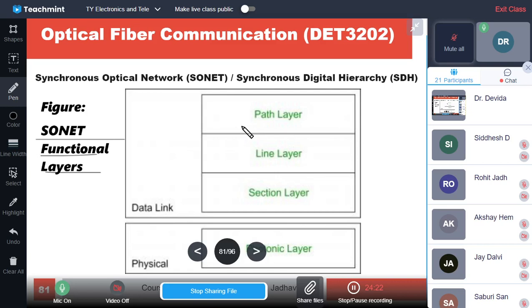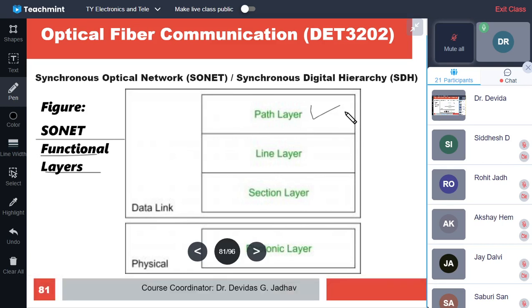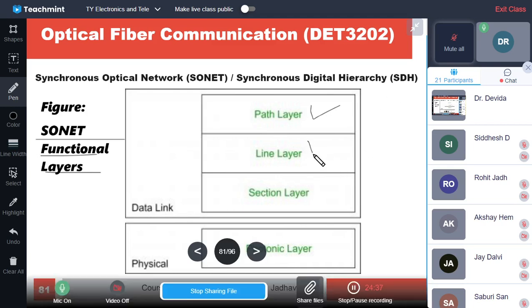So the path layer handles the part of the protocol which is related to the path, that is the address of the path, the other end of the path, that is end to end addresses. The line layer handles multiplexer to multiplexer addresses and the path details, and the section layer handles the device to device addresses and the path details. Okay.